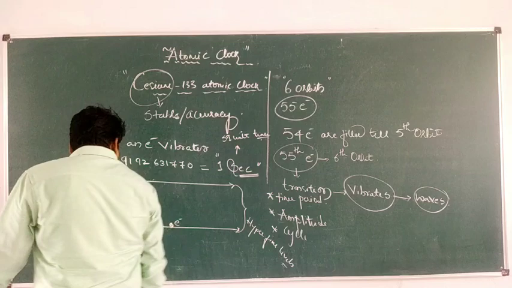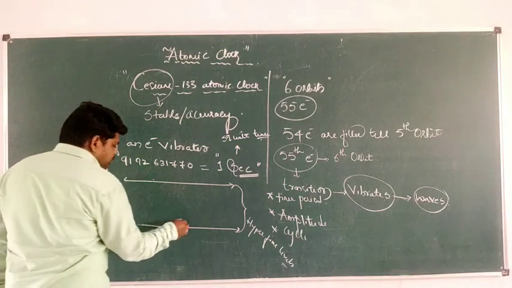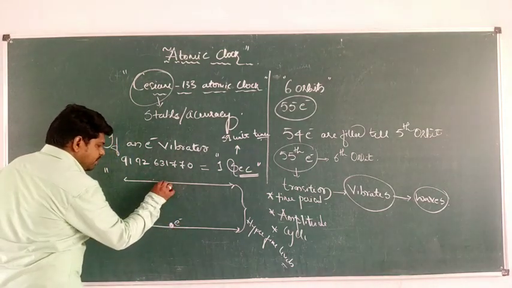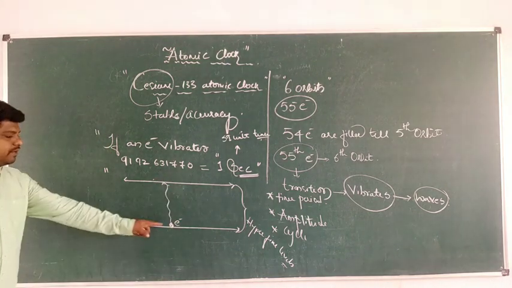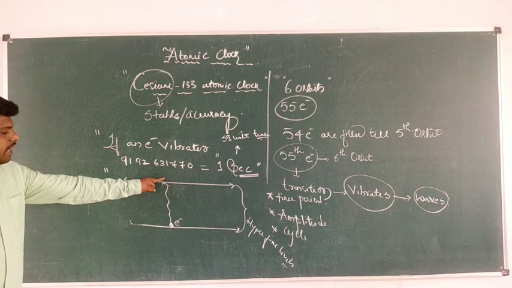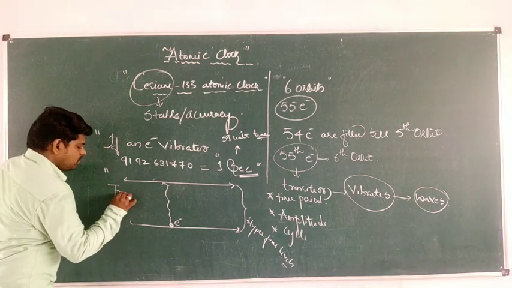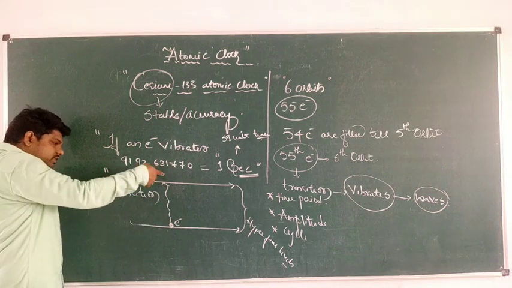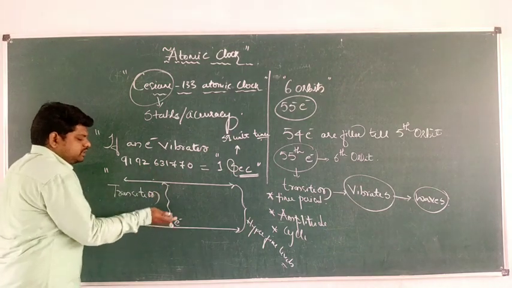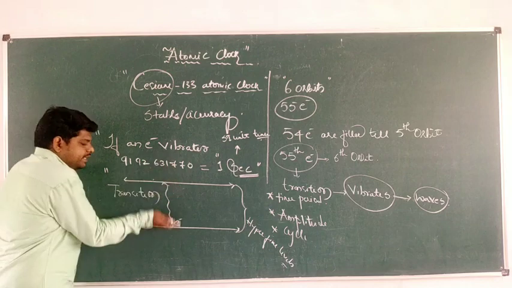Now, in such a case, what happens? The electron which is present in the ground state will make a transition to the higher level. A transition. Whenever a transition is made, it means literally it is vibrating.